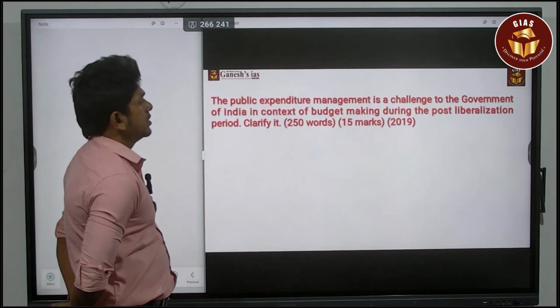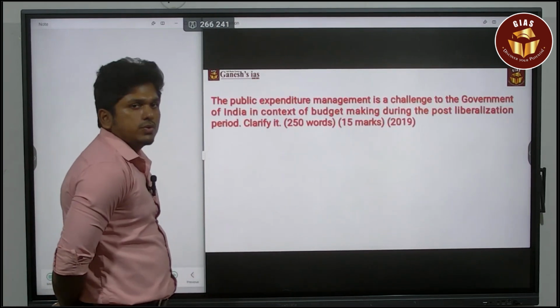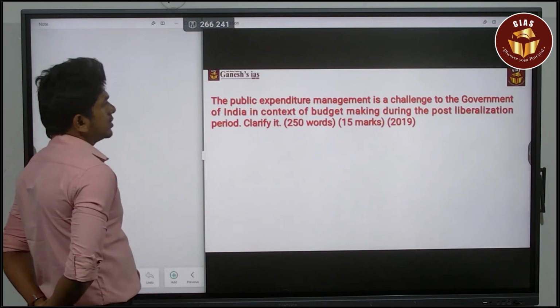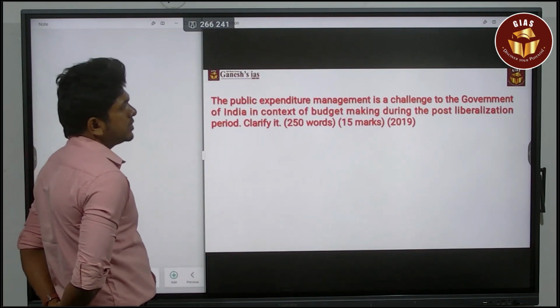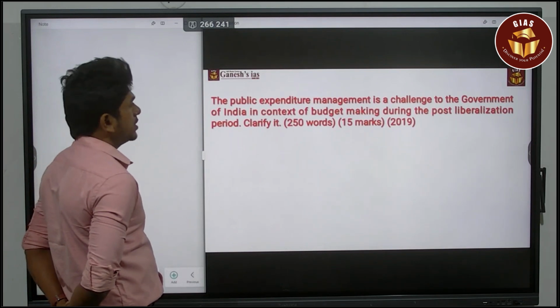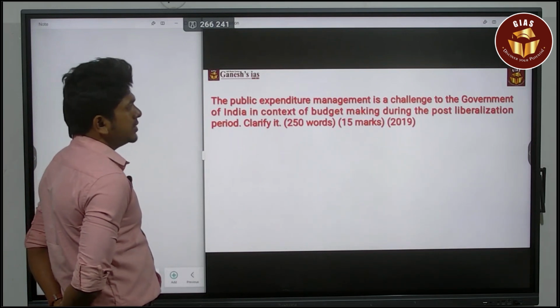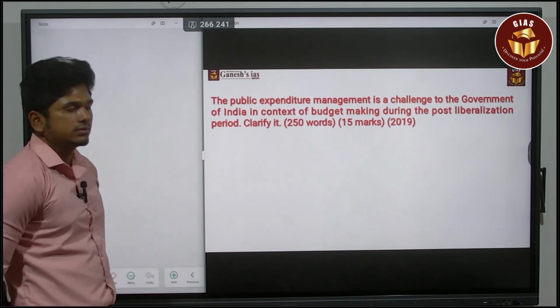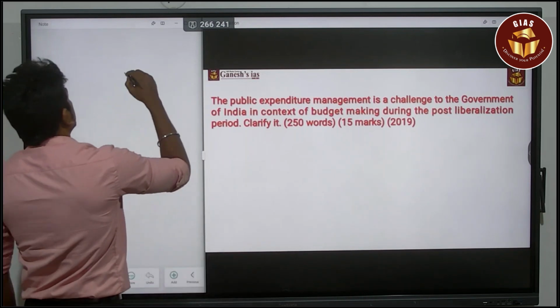This question was asked in 2019. This is a 15 mark, 250 words question. The question is: public expenditure management is a challenge to the government of India in the context of budget making during the post-liberalization period. Clarify it.